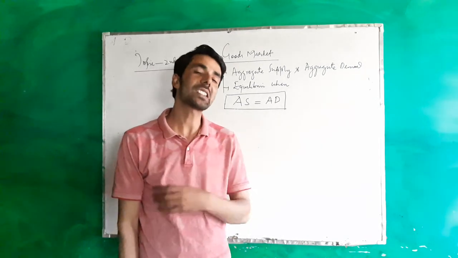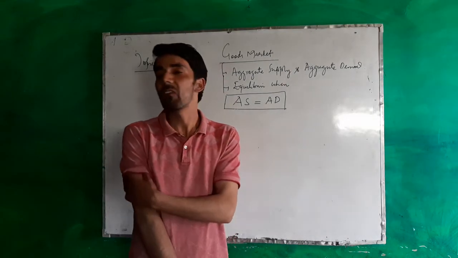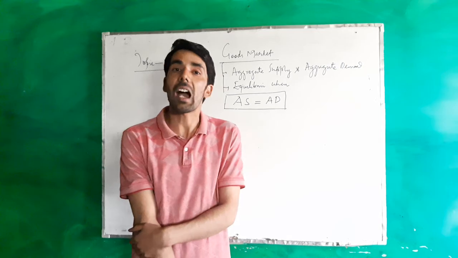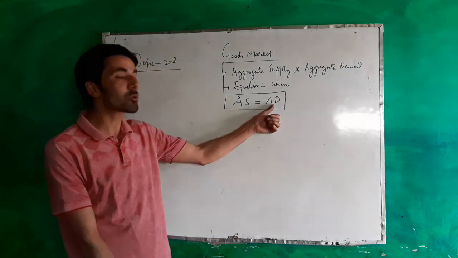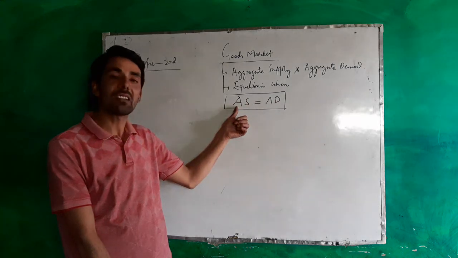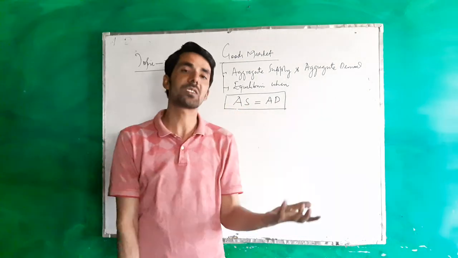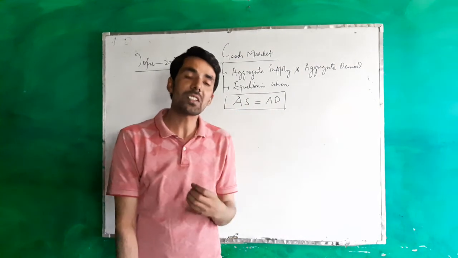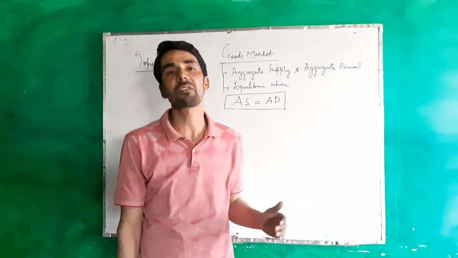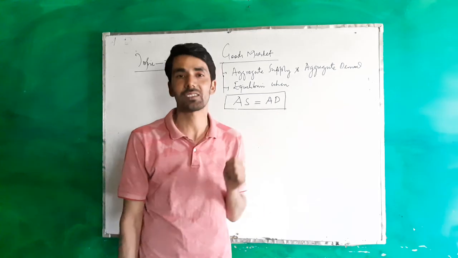How do they receive income from that output? When consumers and other economic entities spend on that output. So this is spending.